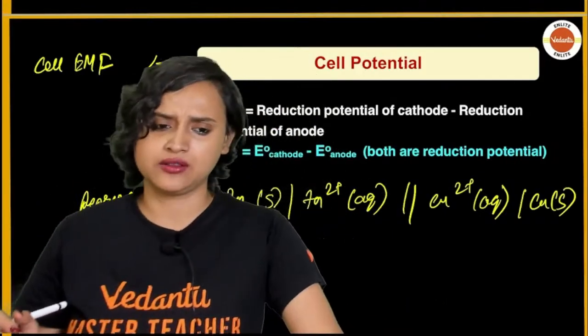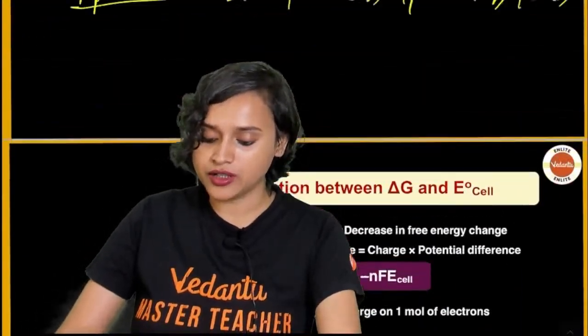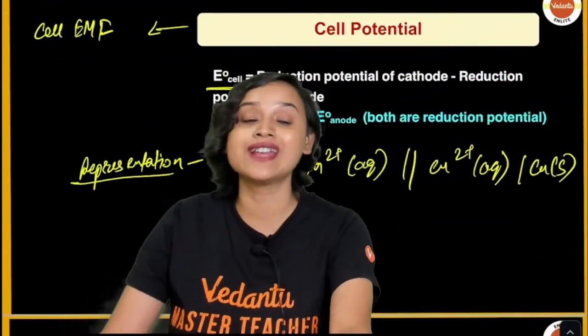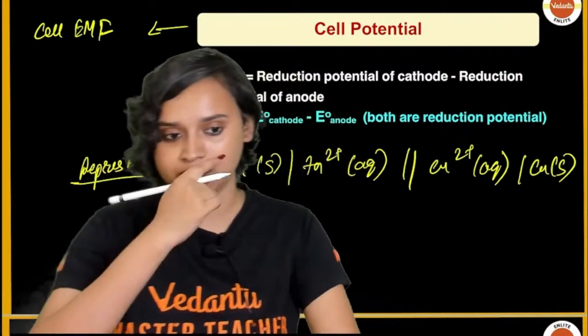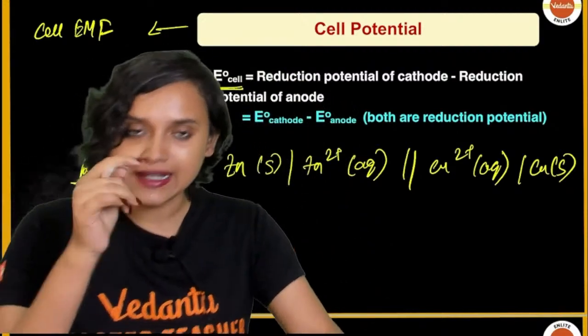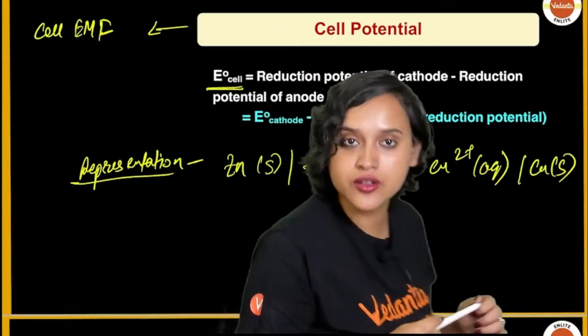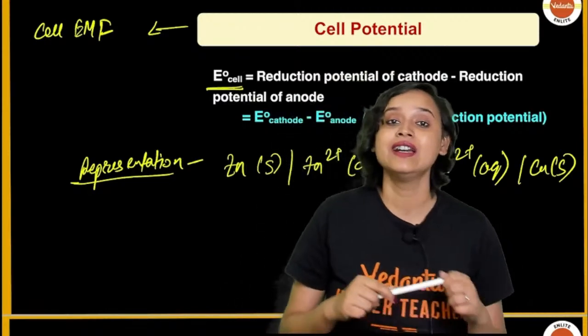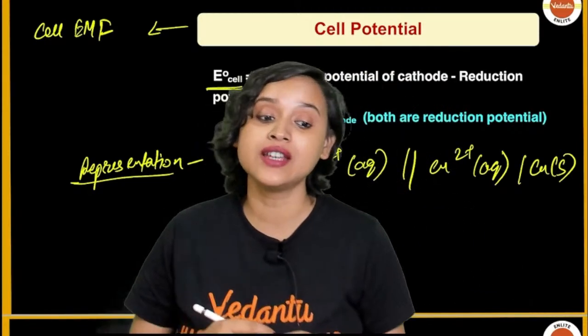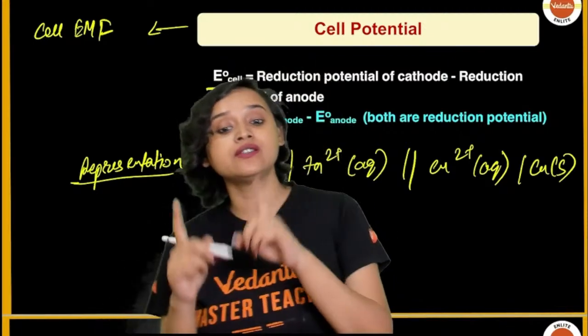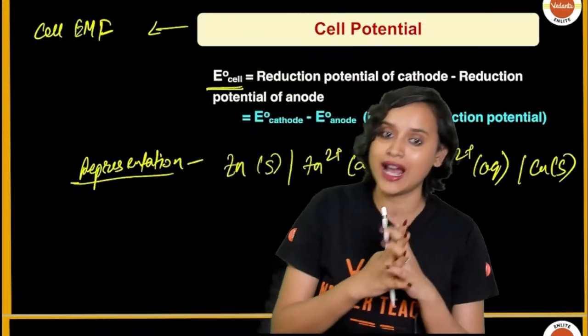Whatever, basically. Now we come across something called the standard hydrogen electrode, SHE. Why did we introduce it? We introduced it because it is supposed to be our reference electrode. Why? Because it can behave like a cathode, and it can behave like an anode as well.